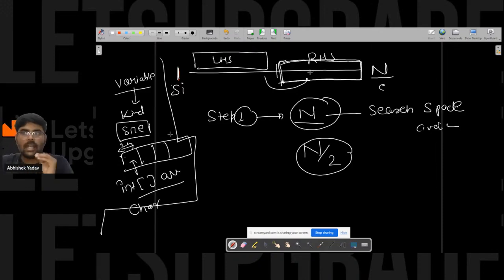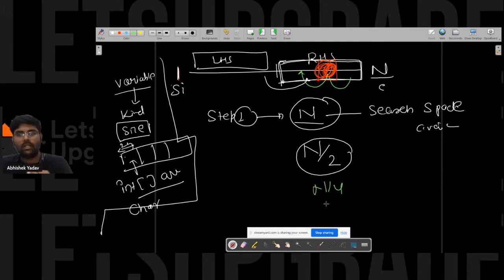Again, in this part, you will find the mid part. And again you will take a decision whether to go to left or go to right. Again, what you are doing? You are reducing the search space by 2. That is n by 2 by 2, which is equal to n by 4. It will be n by 4.